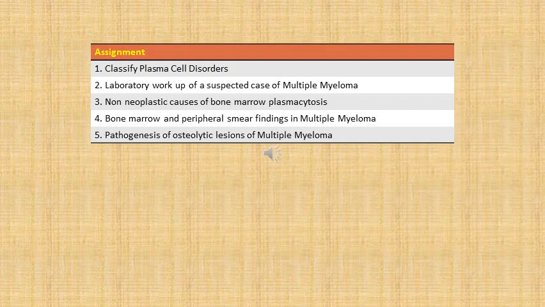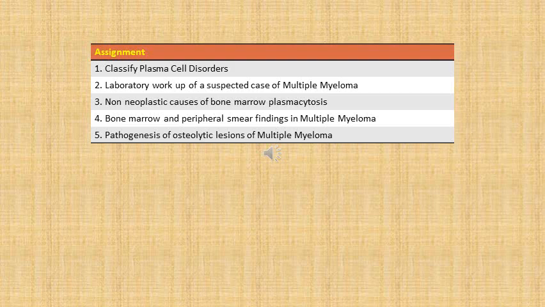So with this we have covered various plasma cell disorders. Just to recapitulate, these are a group of disorders which are associated with abnormal proliferation of plasma cells and presence of M component in serum. Now this M component is either of IgM type or non-IgM type. This is important to differentiate between these two types because it helps us to narrow down the diagnosis.